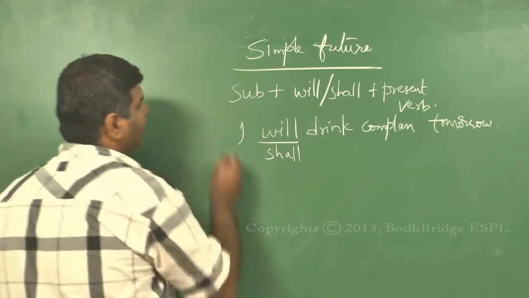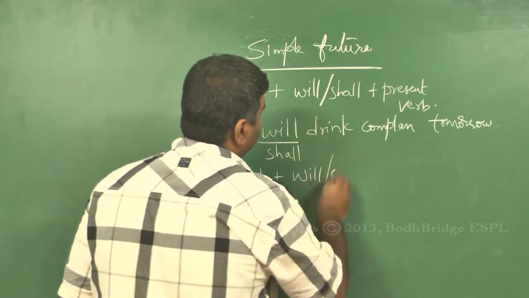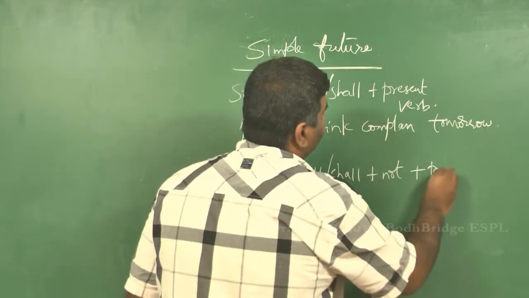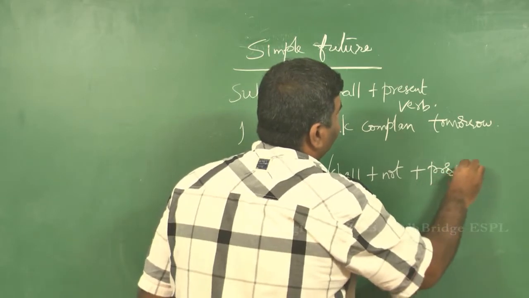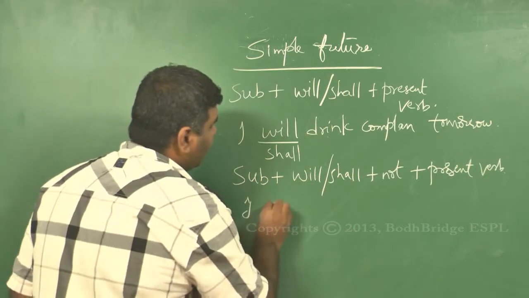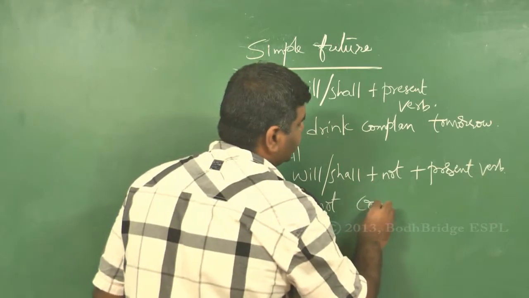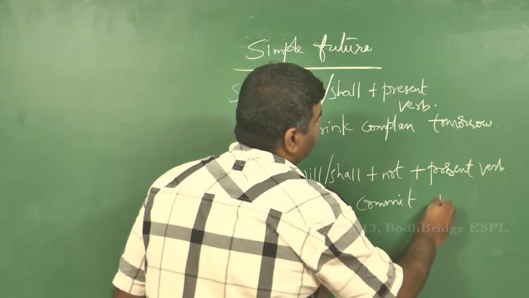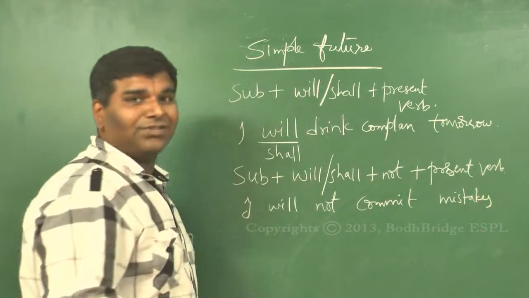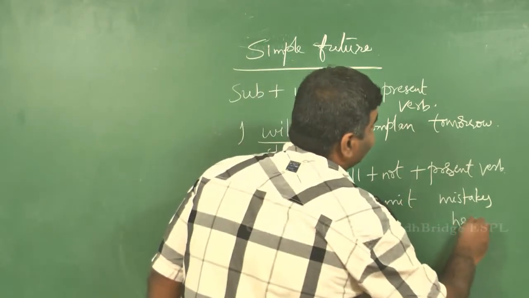In that case, my sentence would be subject plus will or shall plus not plus the present form of a verb, which means I will not commit mistakes. Now why say tomorrow? Right from now. I will not commit mistakes hereafter.